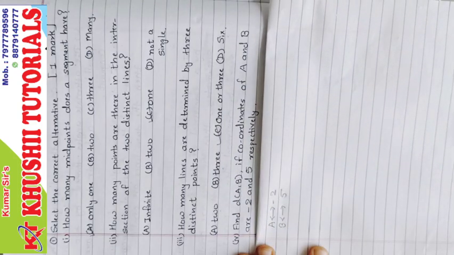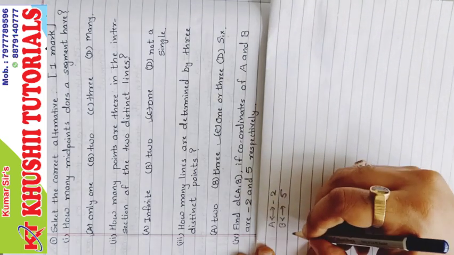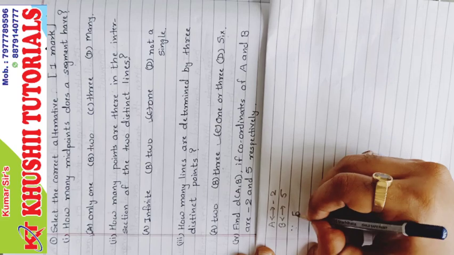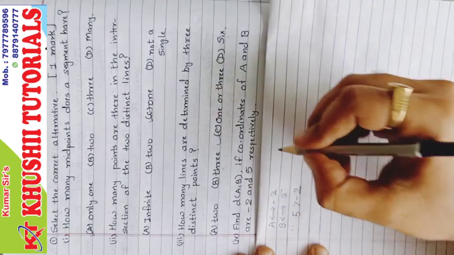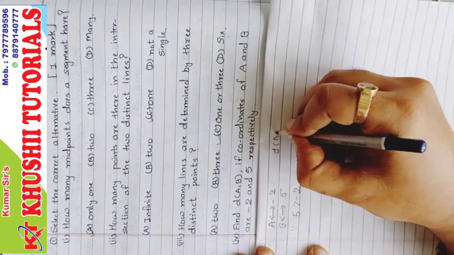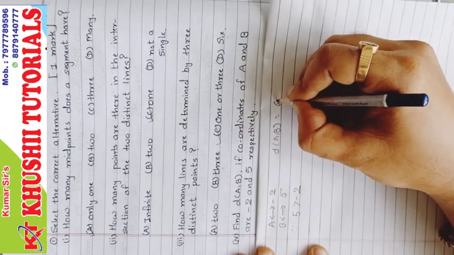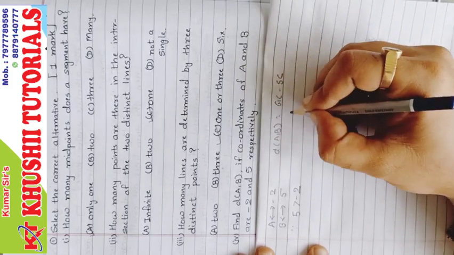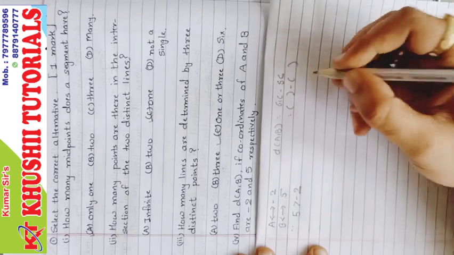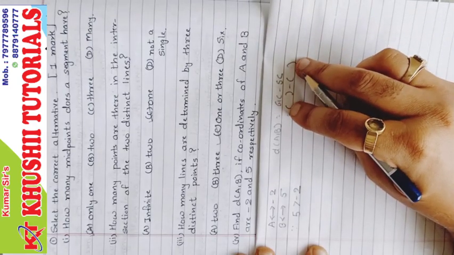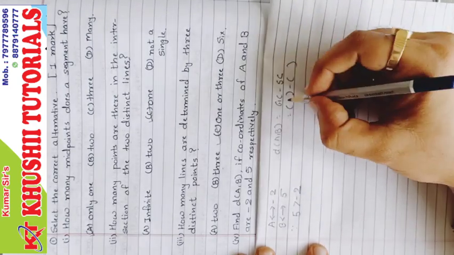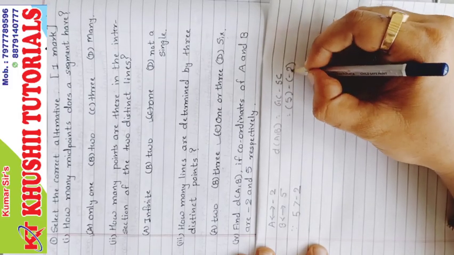We know that to find distance, distance is greater coordinate minus smaller coordinate. So here 5 is greater than -2. So distance d(A, B) is greater coordinate minus smaller coordinate, bracket minus bracket, compulsorily you should put brackets, okay? So the greater coordinate is 5 and the smaller coordinate is -2.